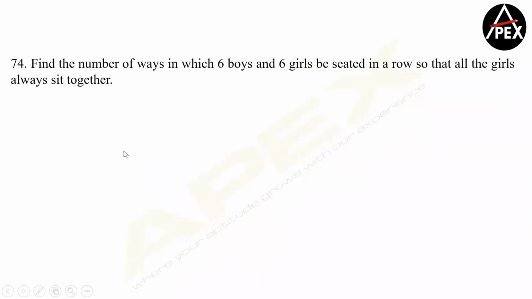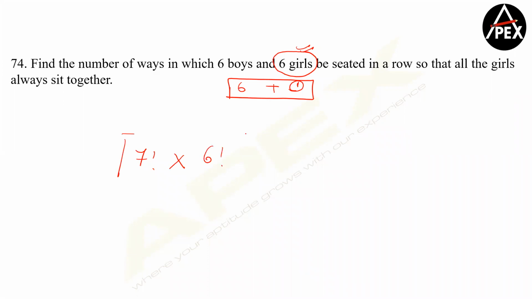Yep, let's solve this quickly without a break. 6 boys and 6 girls are to be seated in a row so that all the girls are sitting together. I repeat, shortcut: assume this to be 1 unit. 1 plus 6 is how many? 7. So 7 factorial is the external arrangement. 6 girls in 6 places will be 6 factorial, the internal arrangement. Simple logic.